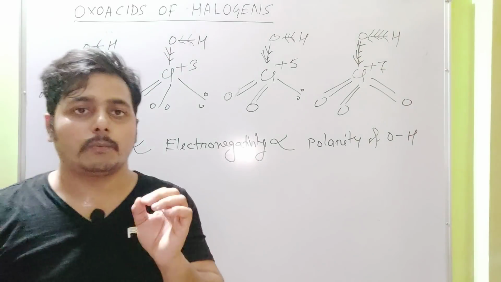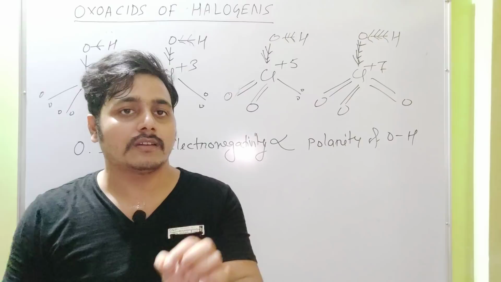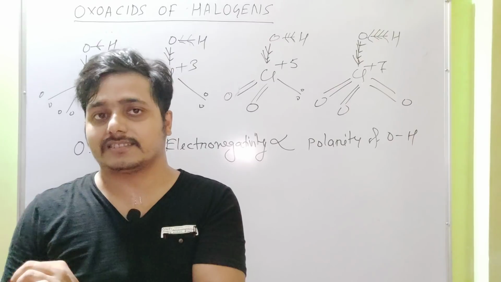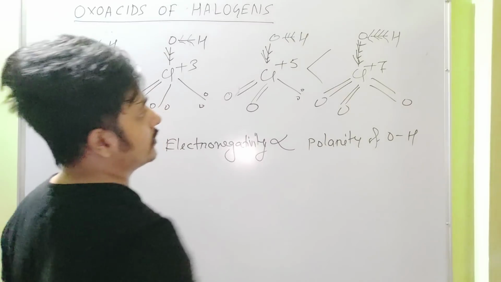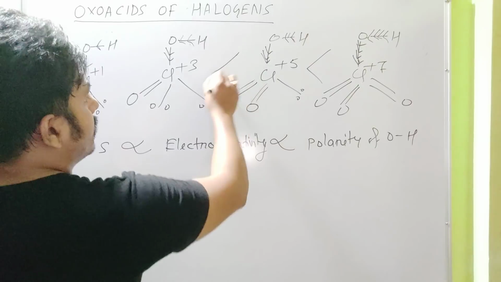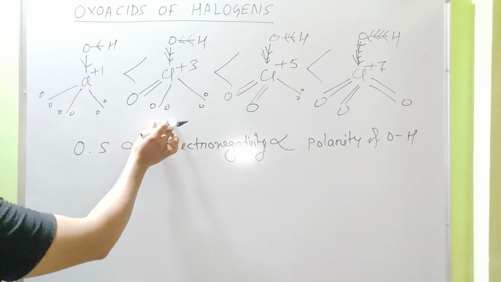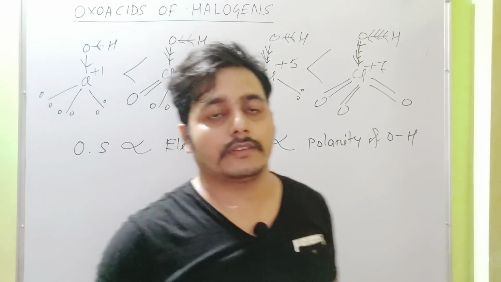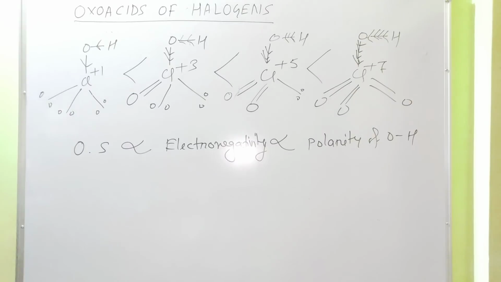So more is the polarity of the OH bond, greater is the what? Greater is the tendency to release H+ ion, and hence greater is the acidic strength. That's why the acidic strength of perchloric acid is more than chloric acid, which in turn is more acidic than chlorous acid, which in turn is more acidic than hypochlorous acid. Okay. Now let me take another example.